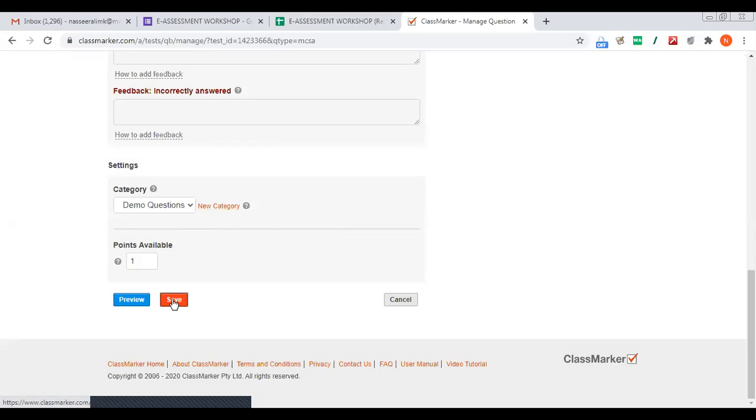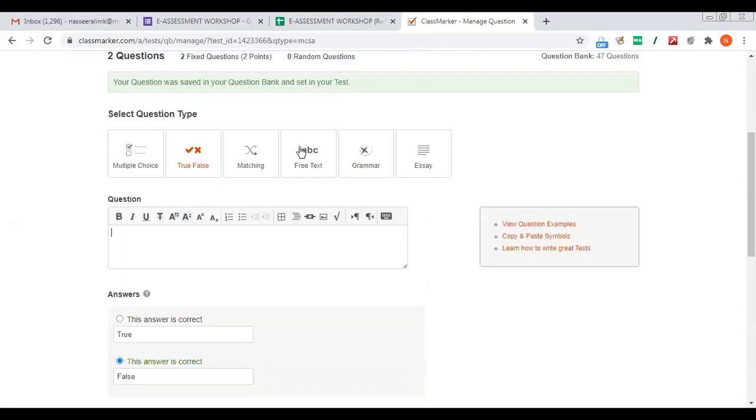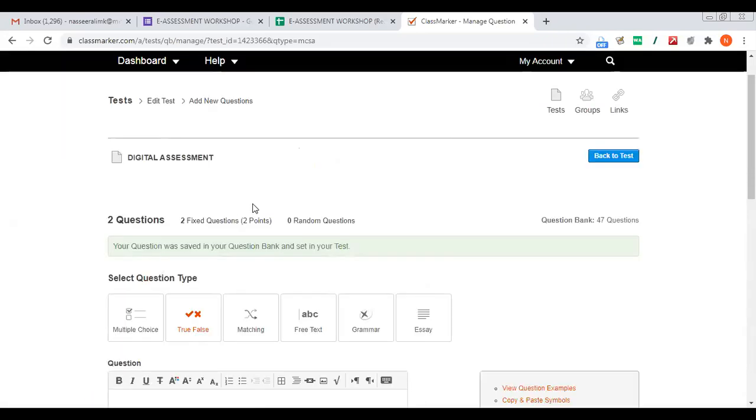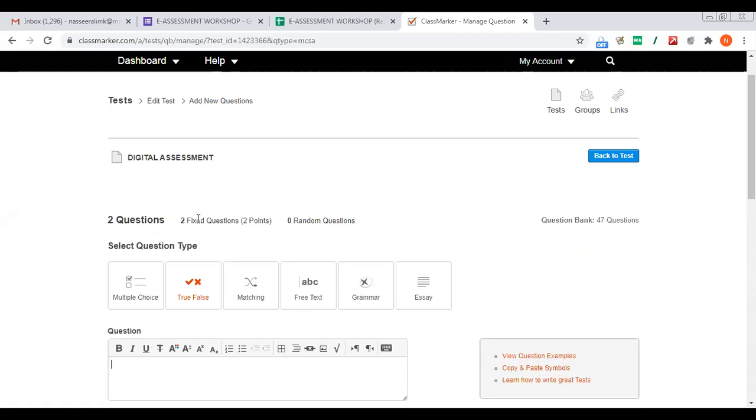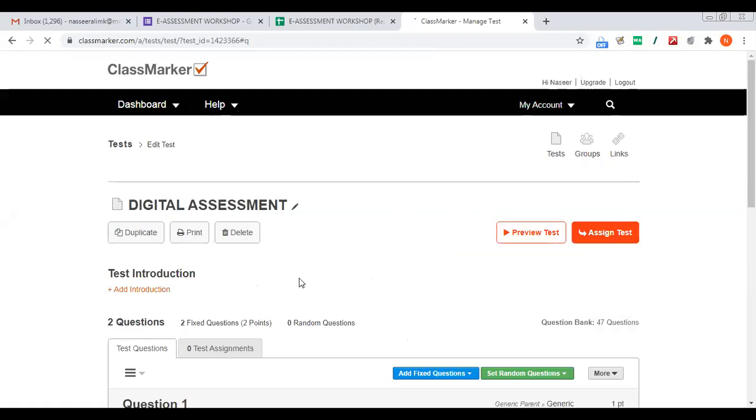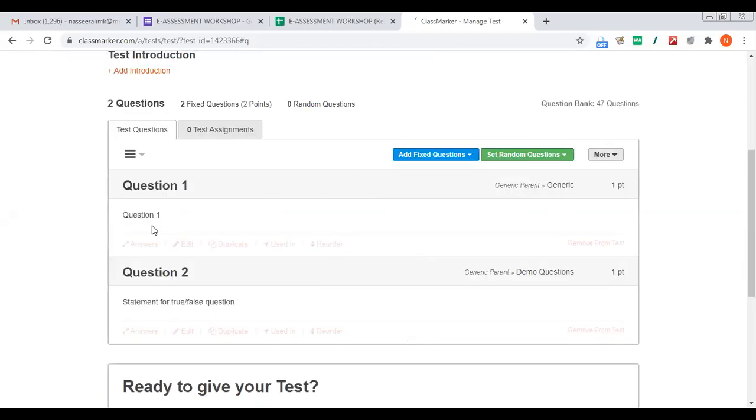Okay, now I shall save it. Same way, I'll be going to free text, grammar, etc. Okay, what shall I do now? I just need to go back. I'll go back to questions. Okay, now you see question 1 and question 2 are added here.